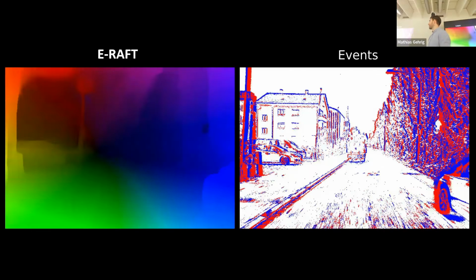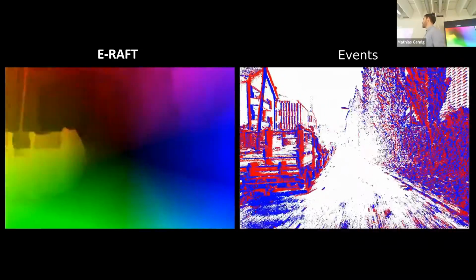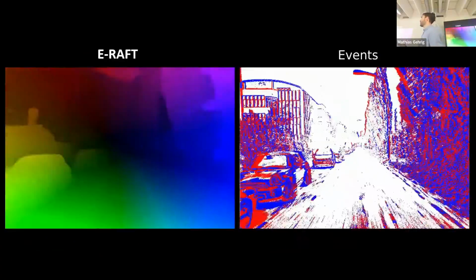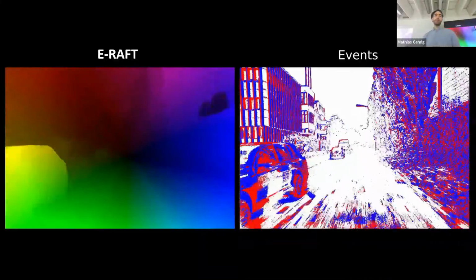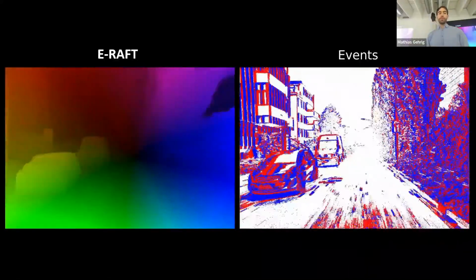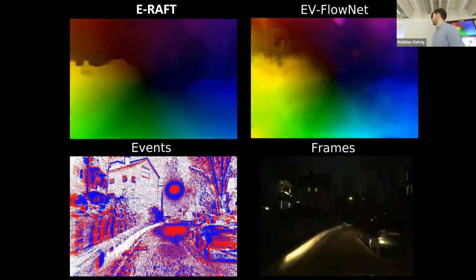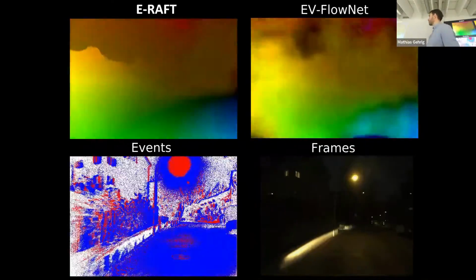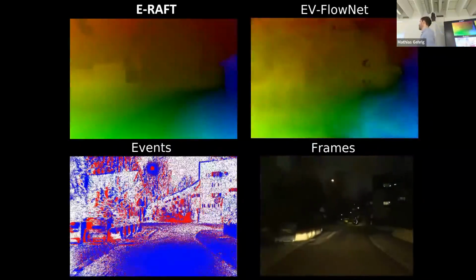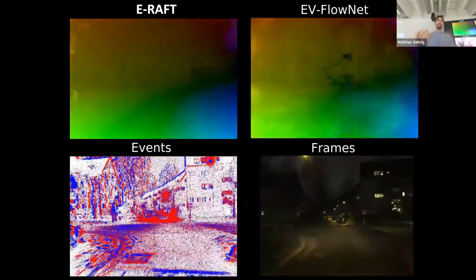Now in practice, the results look much better. So on the left, you can see the optical flow predictions from this neural network. And it is something that we would expect from this method. And even in these challenging scenes that I showed you earlier, so with this non-constant illumination, the network can predict a consistent flow.